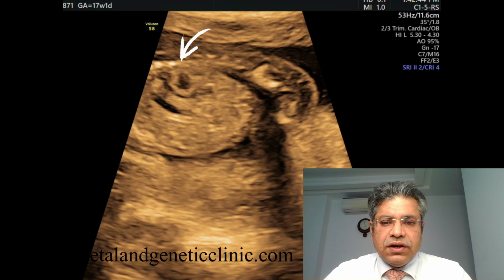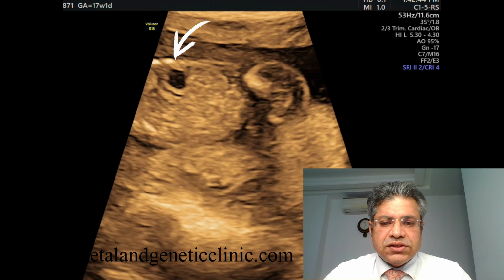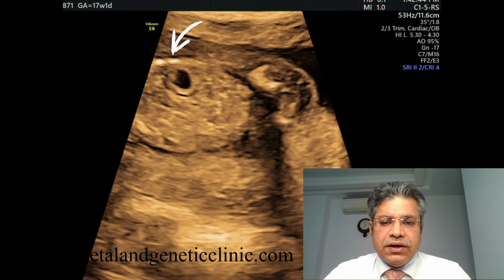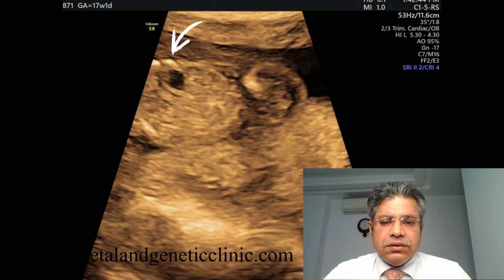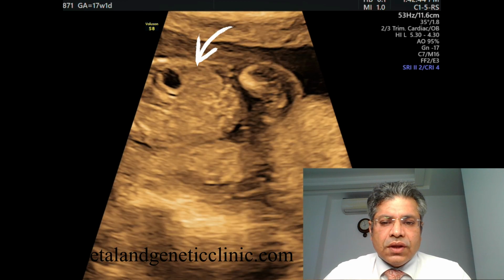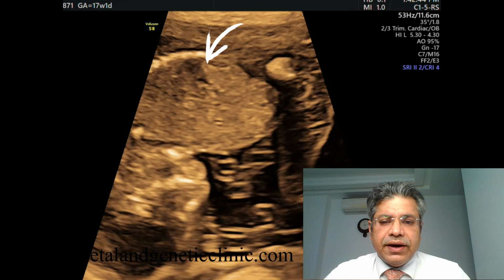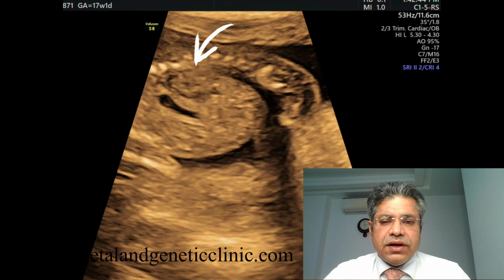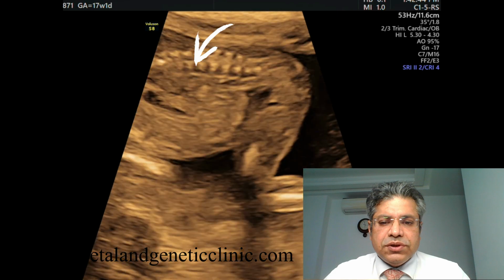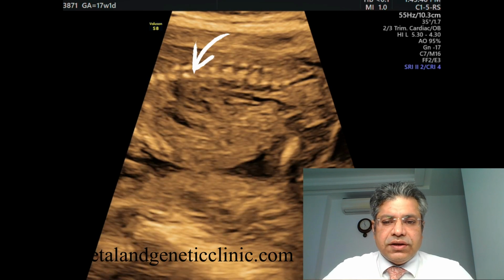So we identify the left renal upper pole, and then we identify the cyst. Okay, and then we can identify that this left kidney downwards is absolutely good. So this is the left kidney, and then we cross over the spine and identify the right kidney and the right adrenal gland. So that can be delineated, and the left renal cyst is being shown once again, right? So this is a normal variant that we are identifying.